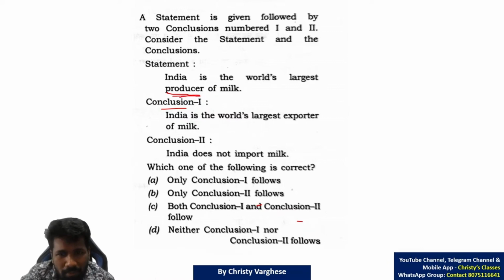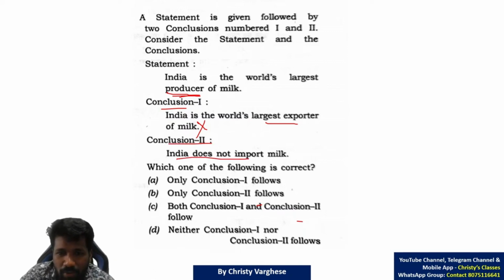Largest producer does not necessarily mean largest exporter. It is not necessary. Maybe Indians are using milk more and not exporting much. That is also possible. Or maybe it is the largest exporter, but there is no evidence to conclude this. So conclusion 1 cannot be concluded. Conclusion 2, India does not import milk.